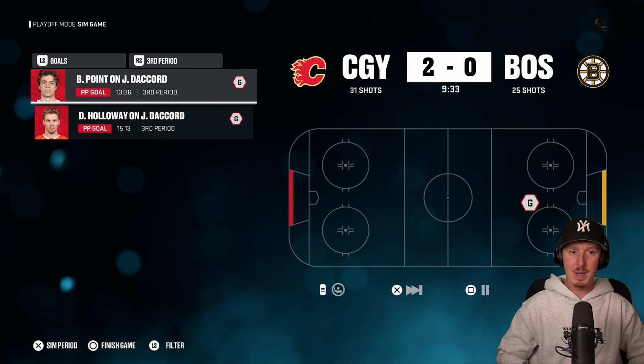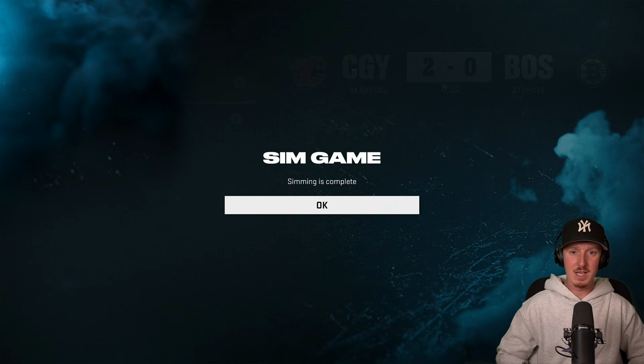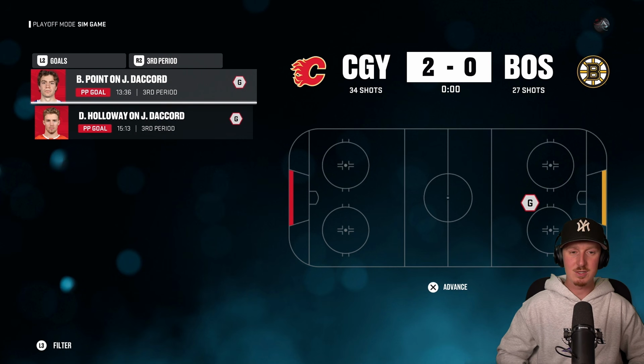The Flames are picking up back-to-back goals here. The Bruins better respond pretty quick here. Time is not on their side. They only have 5 minutes left in this one. I think it's going to be a Logan Thompson shutout. And you know what? That's probably what it's going to be here. We're simulating the rest of this one. The Calgary Flames taking down the Bruins in 2 straight games.